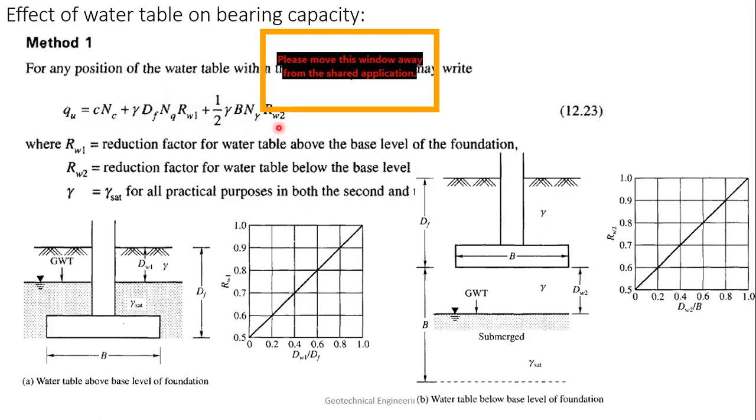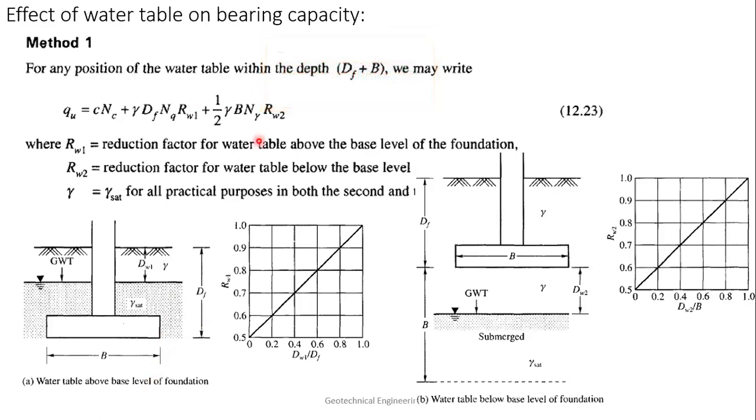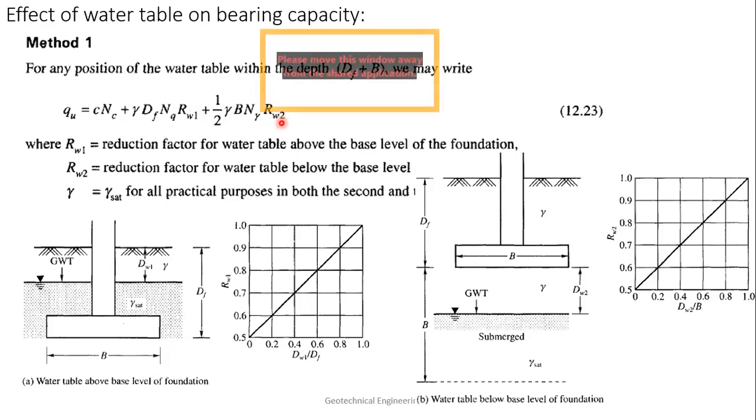Okay, so please understand that this gamma here is for the soil which is above the base of the foundation, and this gamma is for the soil below the base of the foundation. That thing should be very clear. And this Rw is the reduction factor because of the water table. So what will be the value of Rw1? What will be the value of Rw2 in these cases?